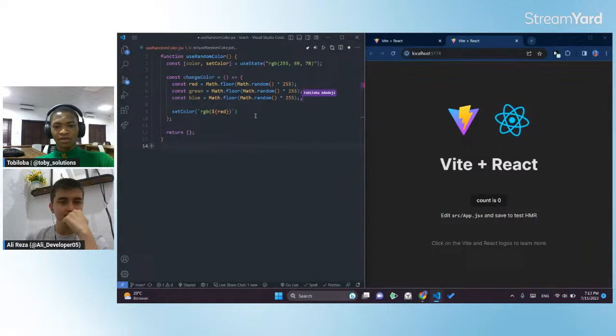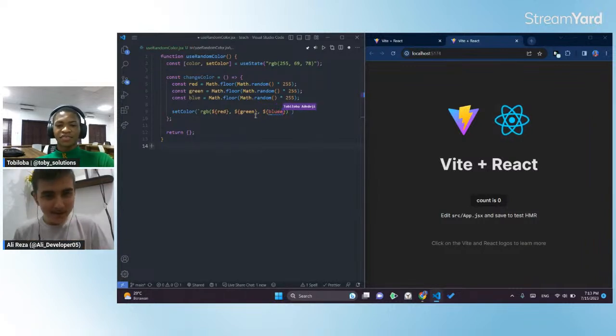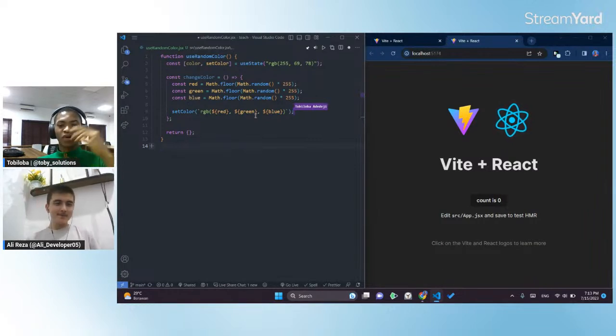I have red here, I have green here, and I have blue here. So now we've properly set up our function that helps us to change the color.